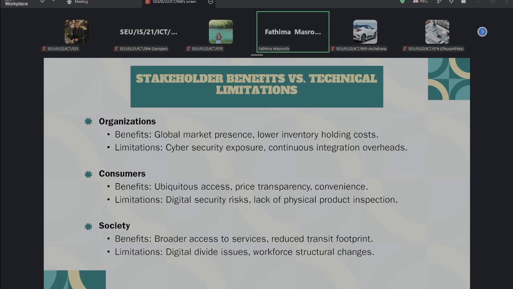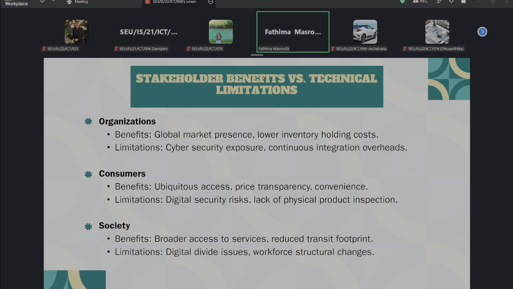And also some limitations I mentioned: cybersecurity exposure. So you all know about that one. Normally more digital operations can increase exposure to cyber threats, right? And also the continuous integration overhead means the system normally needs continuous maintenance and integrations. It will require continuous maintenance. So this we can tell is continuous integration overhead, and it can be a limitation, right?